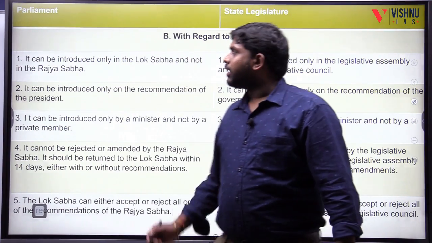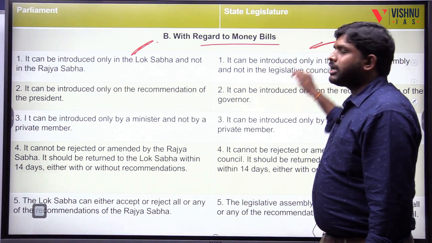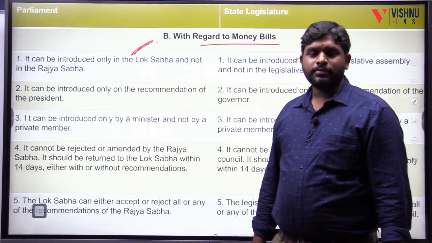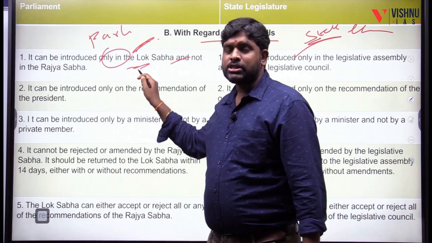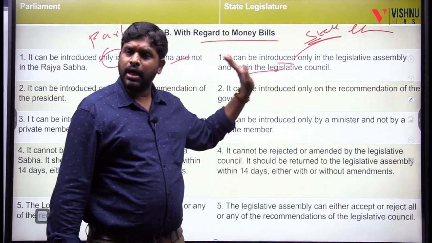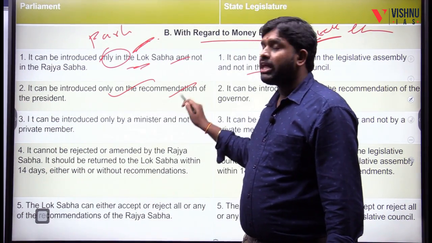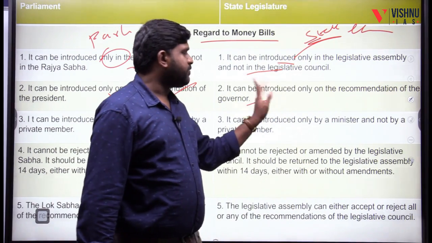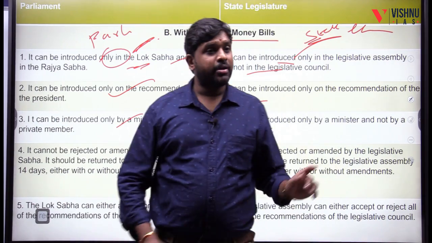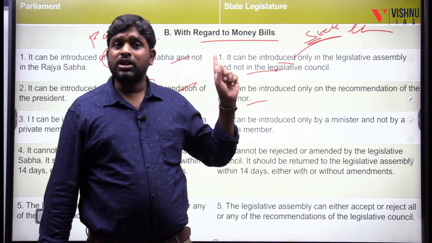Next, with regard to money bills, between the parliament and state legislature. A money bill can be introduced only in the Lok Sabha and not in the Rajya Sabha. Similarly, it can be introduced only in the legislative assembly and not in the legislative council. It can be introduced only on the recommendation of the president, and here only on the recommendation of the governor. It can be introduced only by a minister and not by a private member. Here also only by a minister. All the money bills are public bills.